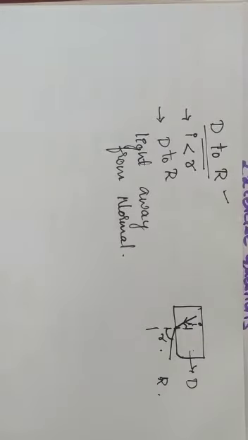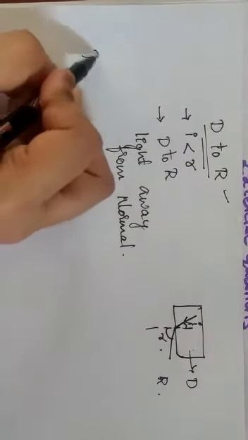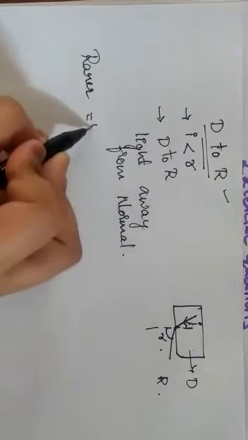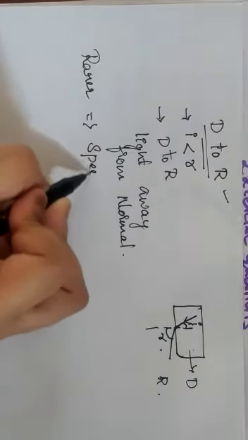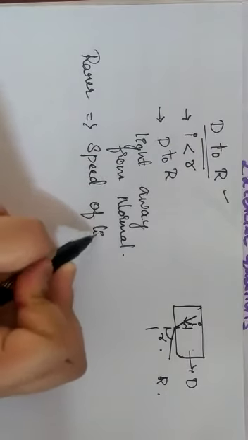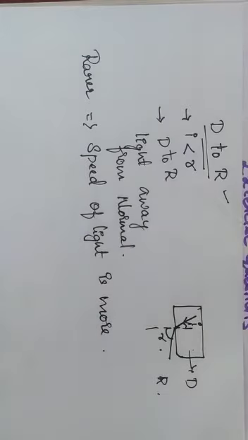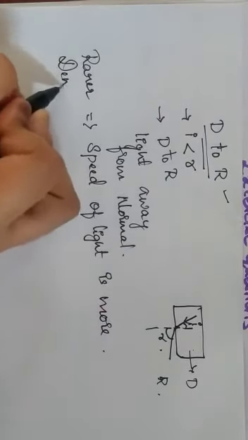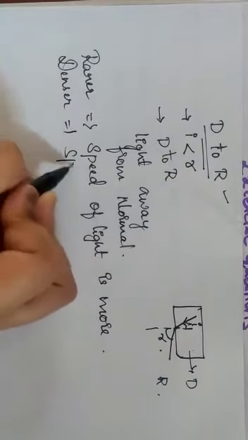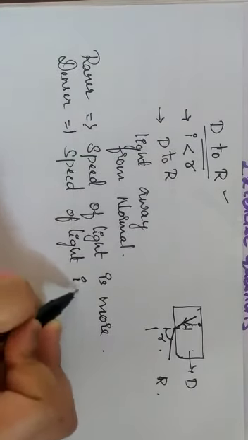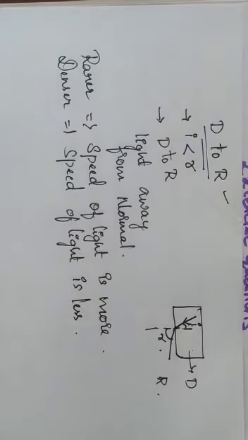Now another conclusion I can say about rarer to denser and denser to rarer. See here, in the case of rarer medium, that is the air medium, the speed of light in the rarer medium is more. Speed of light is more in the case of rarer medium, and in the case of denser medium, speed of light is less.